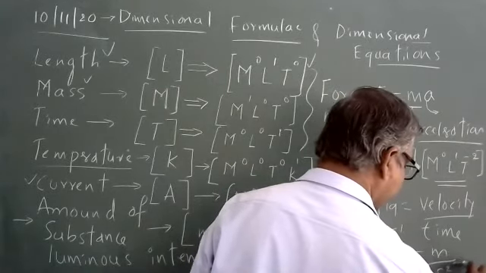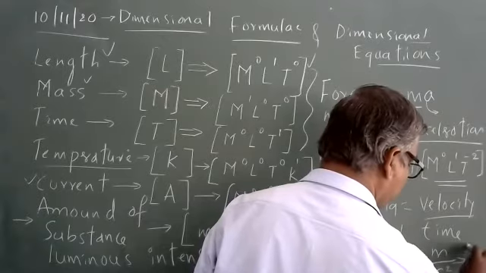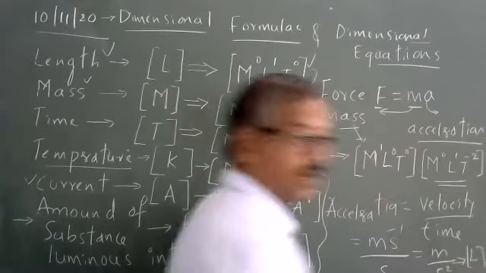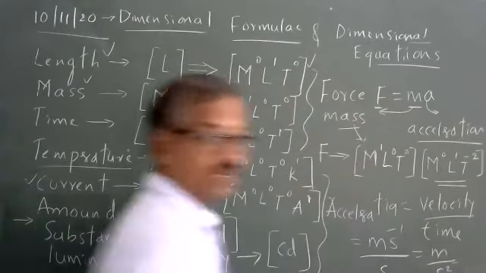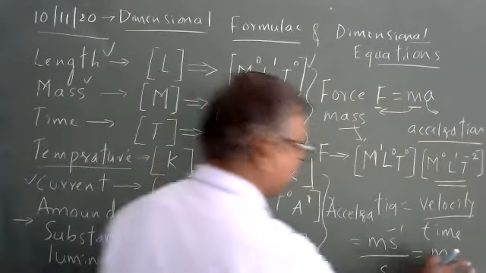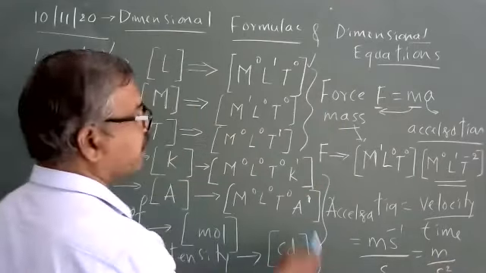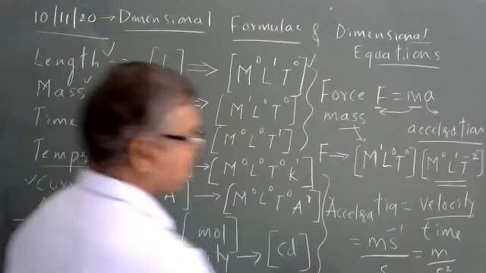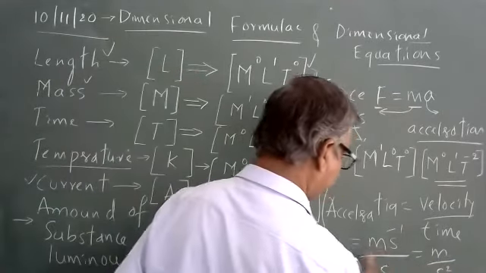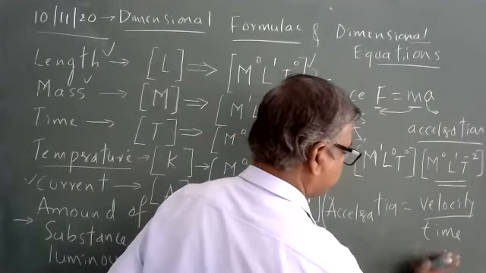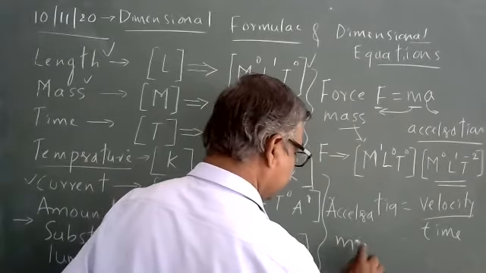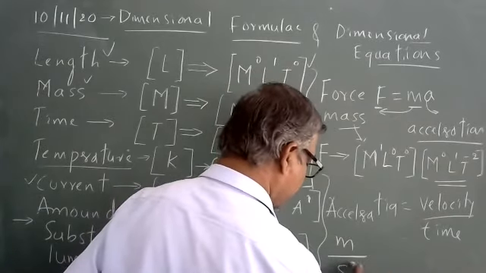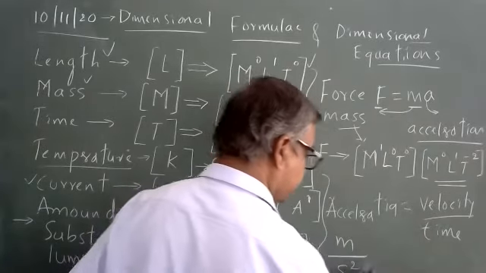Meter means length. It corresponds to dimensional formula L, right? Okay, it's not visible. Let me go to the other side. Now let me write the final formula. Meter means length. Velocity means meter per second, and meter per second per second becomes meter per second square.